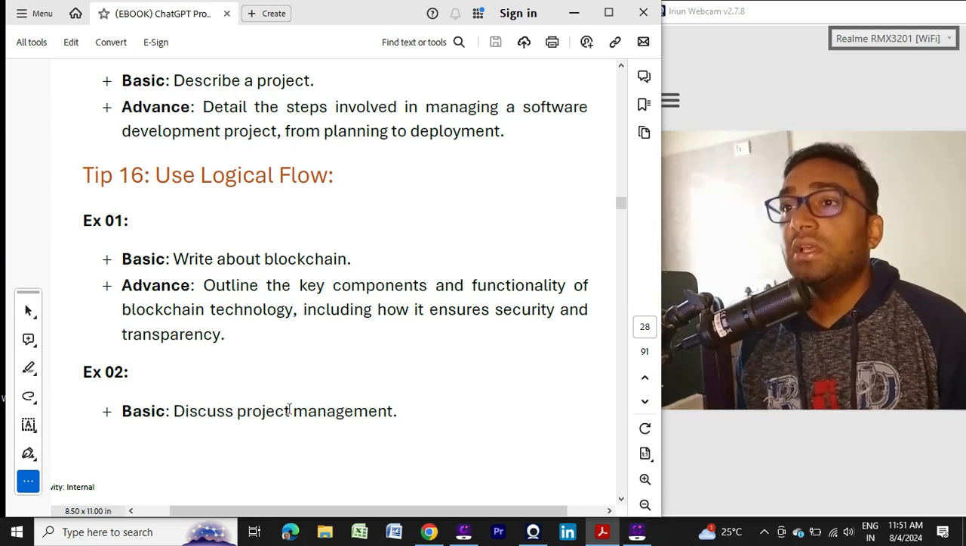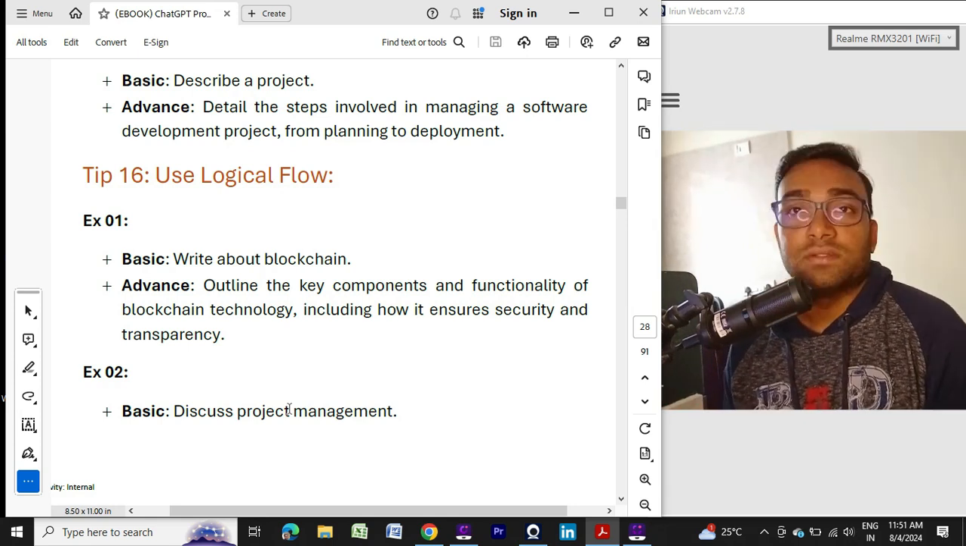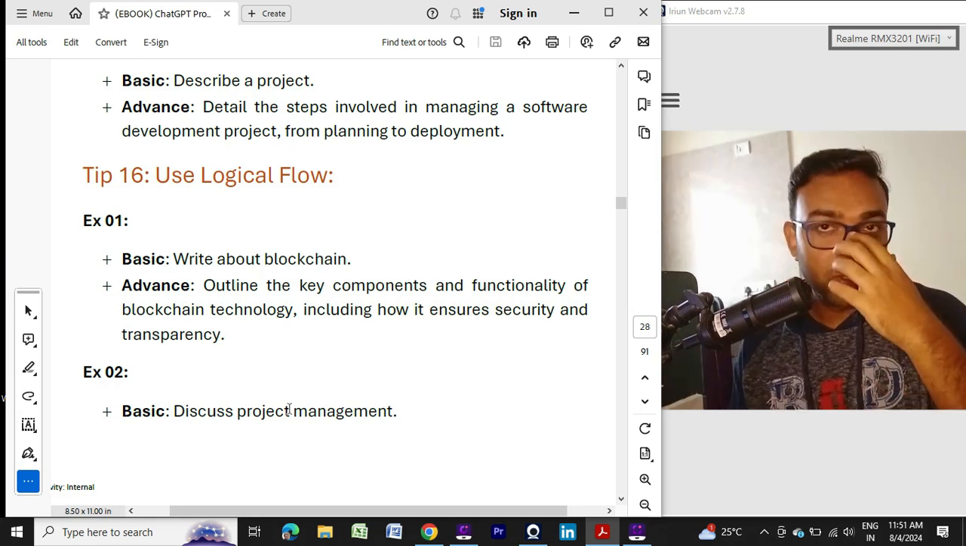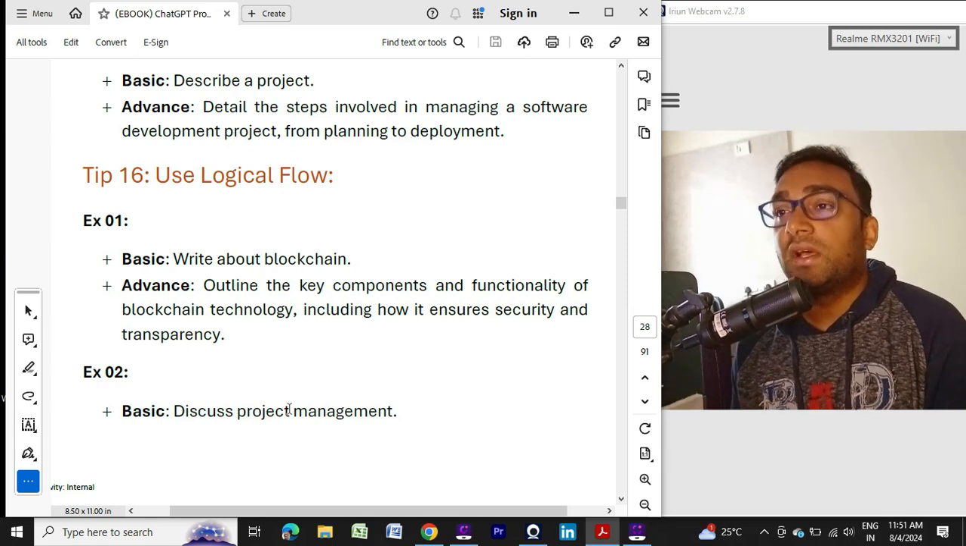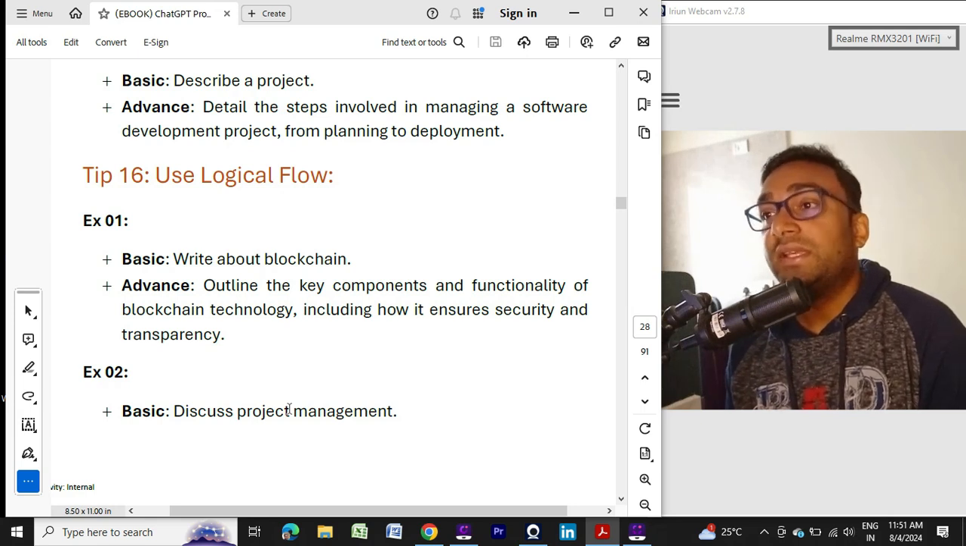Suppose you are asking ChatGPT to write about blockchain. It's a very straightforward question, but it is very broad, so you can expect a broad answer. But if you write like this: outline the key components and functionality of blockchain technology, including how it ensures security and transparency.